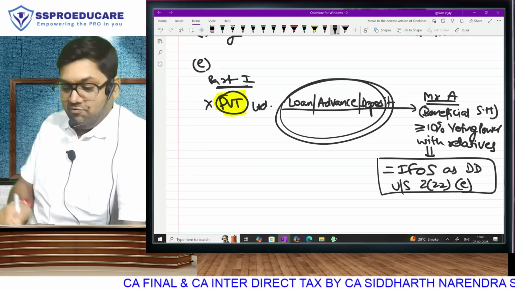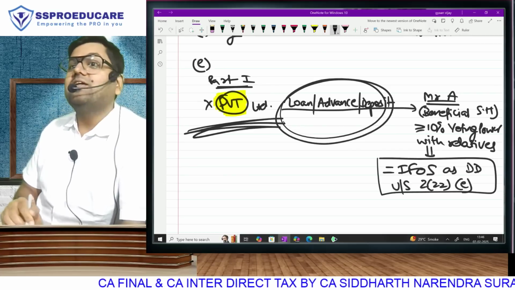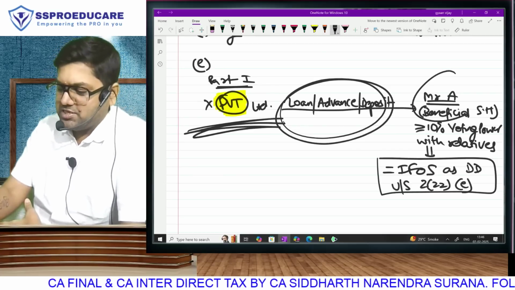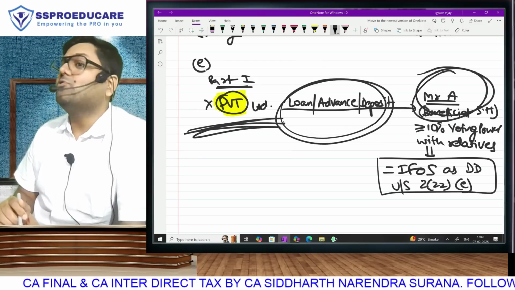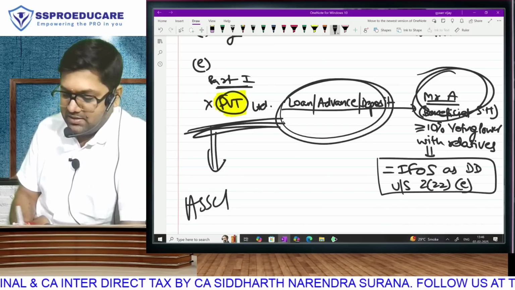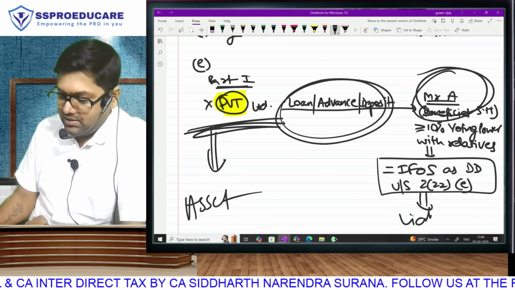Give them loan. What will be the journal entry here? Loan given account debit to bank account. And what will be the journal entry in the other books? Bank account debit to loan received. This loan in the company's balance sheet will come on the asset side. This loan here will come on the liability side.